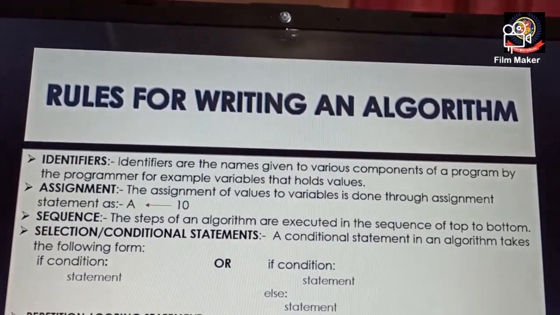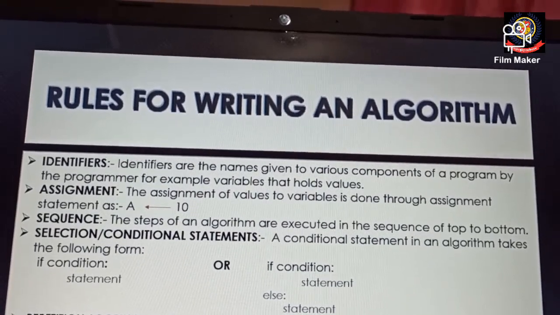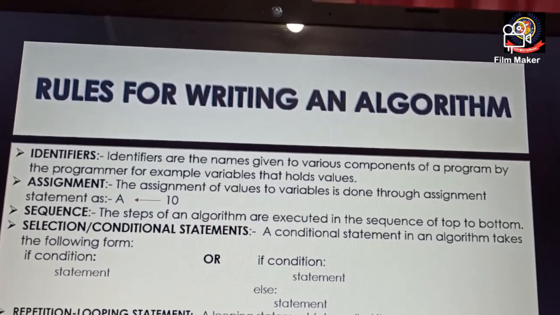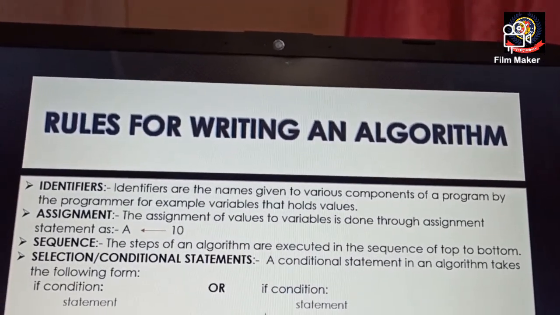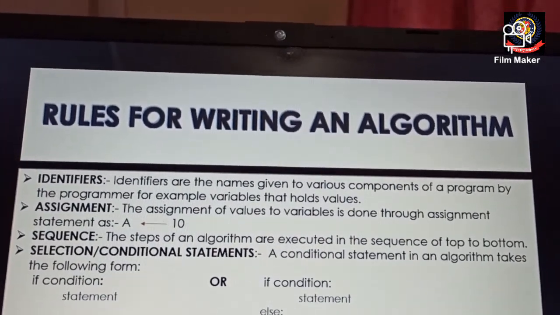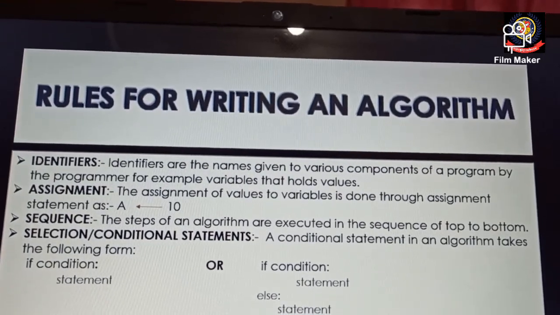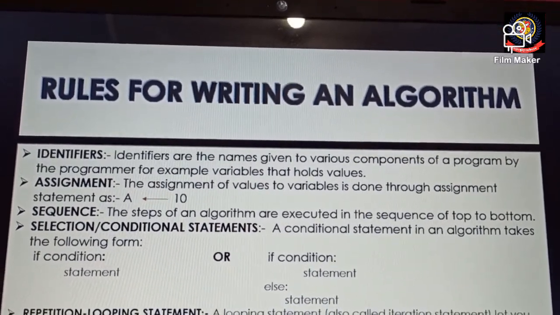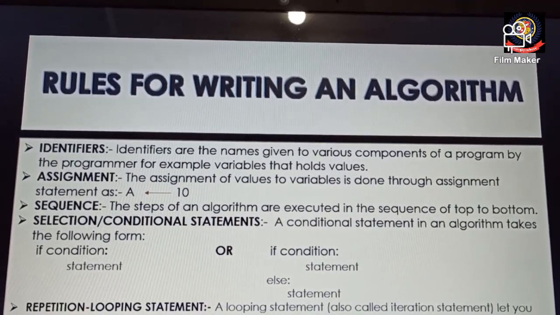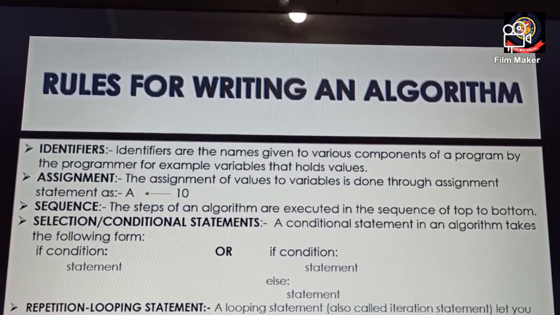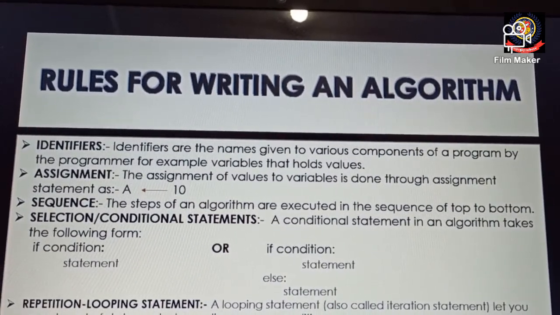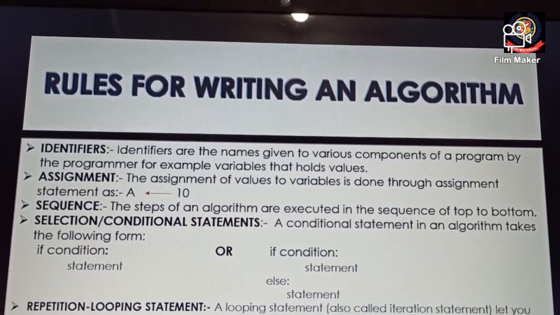Then comes assignment. The assignment of values to a variable is done through an assignment statement. Once the variable has been declared, we assign a value to that particular variable which we declared before. As you can see in the example, 10 is the value assigned to variable a. While writing the program, we write a equals 10, which means the value of a is 10. A stores the value 10.